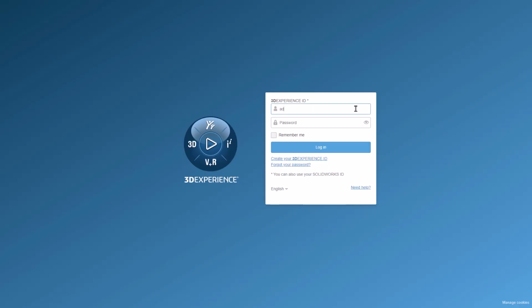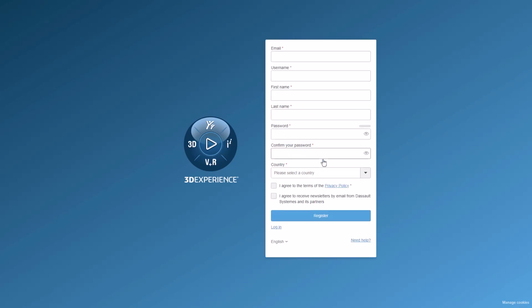The administrator must then click the link in the email and log in with their 3D Experience ID to activate the licenses and invite other members to the platform. You might already have a 3D Experience ID, as downloading SOLIDWORKS requires one. But if not, then registration is a straightforward process.